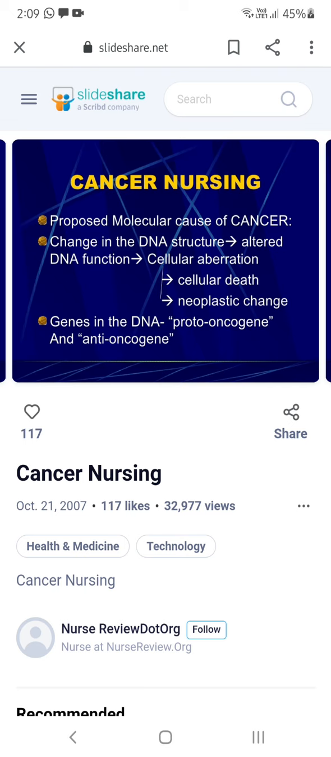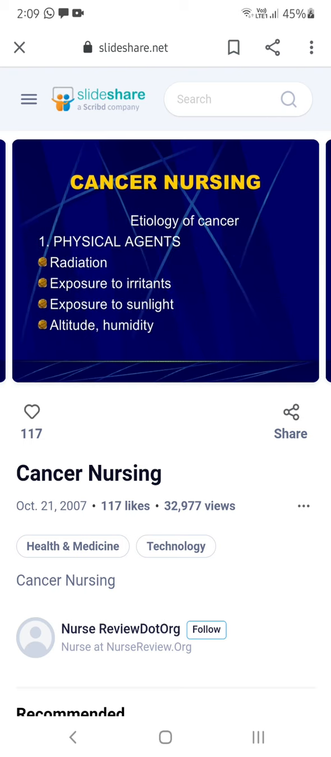Then the proposed molecular cause of cancer: a change in the DNA. Yesterday I told you that mostly cancer is formed because of abnormal replication of the DNA and RNA of the cell. More abnormality in the DNA strands and the RNA strands will lead to cancer. So what is the etiology of cancer? What are the causative factors of cancer?